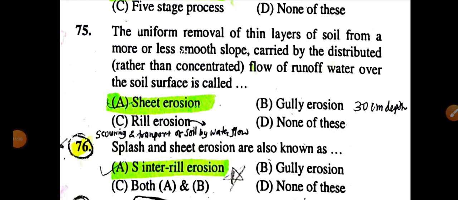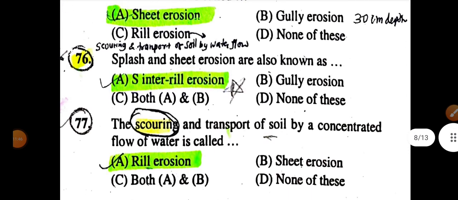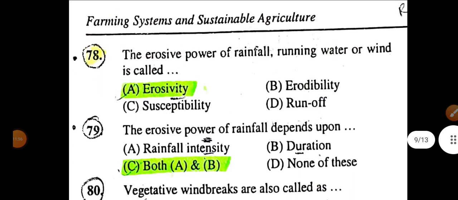When a rill is 30 cm deep, it is known as a gully. Very deep and wide gullies with strips are known as ravine. Splash and sheet erosion are known as inter-rill erosion. The scouring and transfer of soil by concentrated flow of water is called rill erosion.